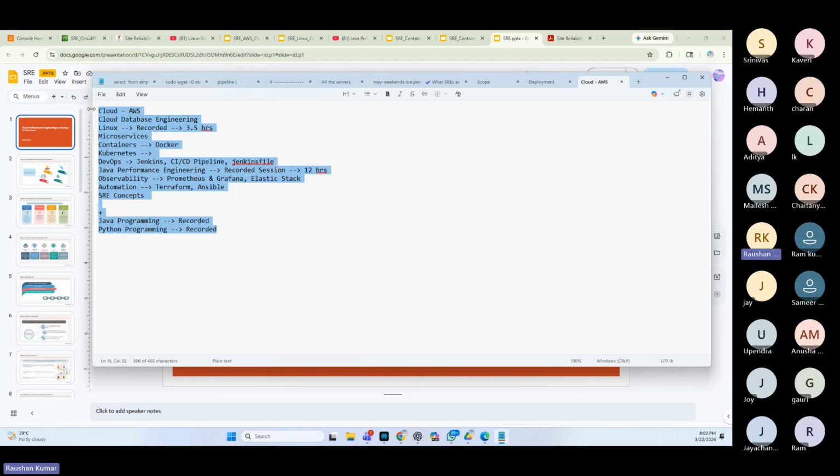No, not required. Selenium is required by QA automation engineers when we do the testing. When the developers are ready with the code, we need to functionally confirm that the application functionality is working as expected or not. So the QA automation engineer does that. As an SRE engineer, our role is in production.